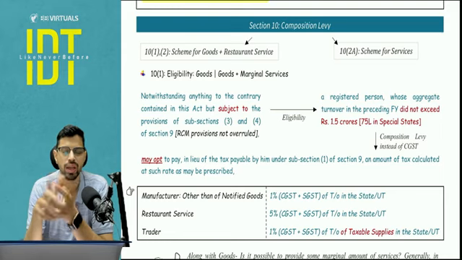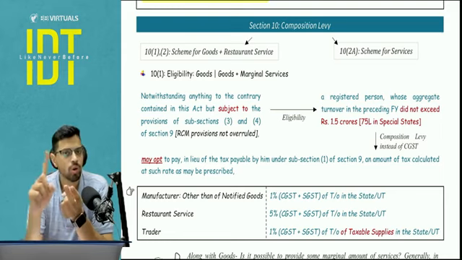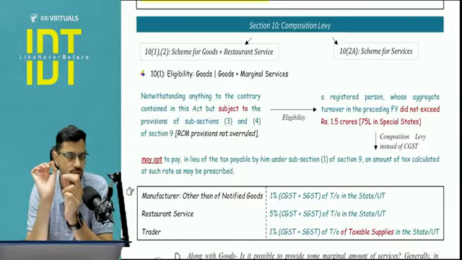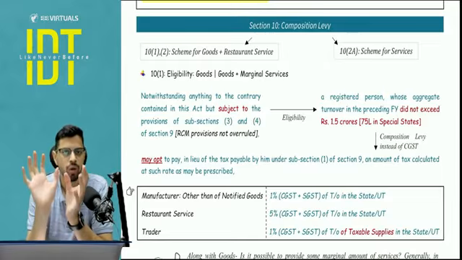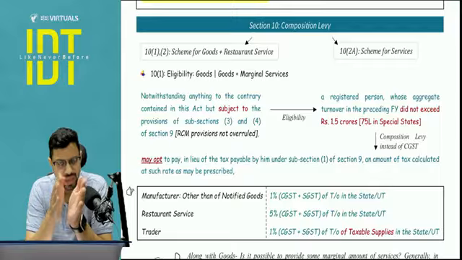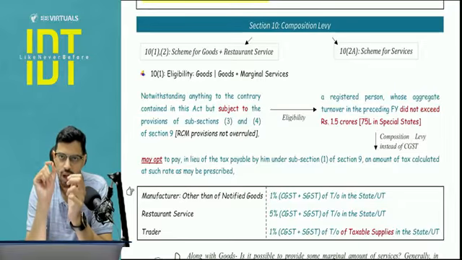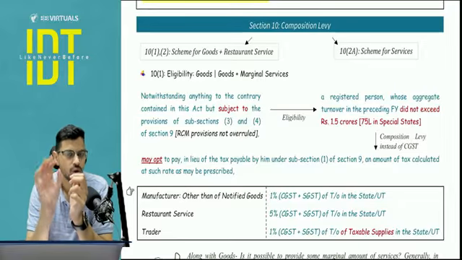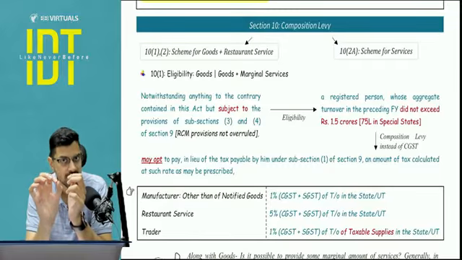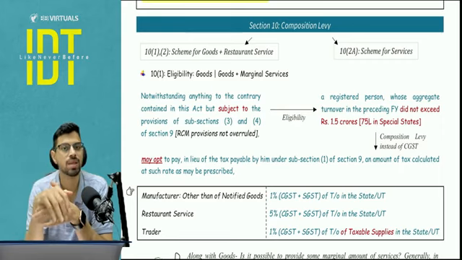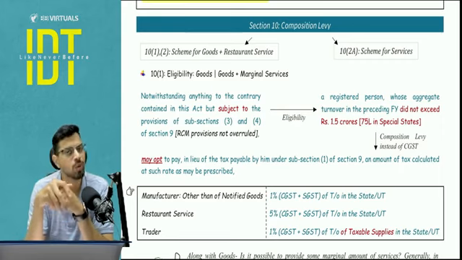And you are not going to be taxing anyone. You are not going to get the ITC. In a simple manner, you will just pay a small percentage, known as composition levy, out of your turnover in the state. Whatever the turnover of your GST is for that particular period, you will pay a small percentage. I will tell you the percentage of your turnover, and that will be your cost. You are not going to be charging that from anyone. So that will be your cost out of your own pocket. It will be your expense that you will be booking. Okay. So basically it's a simplified form. Like in income tax, you have presumptive taxation. In GST, we have a composition levy, right?